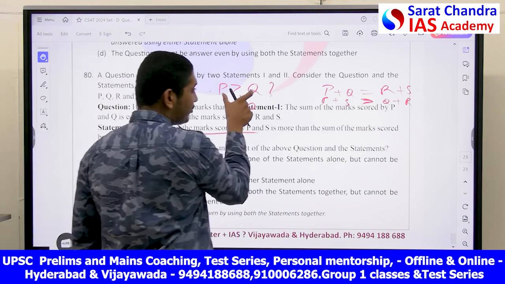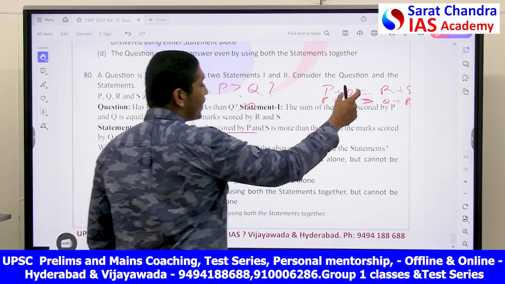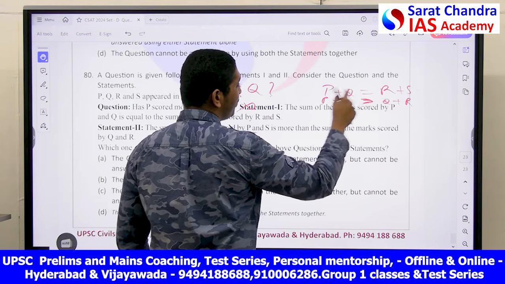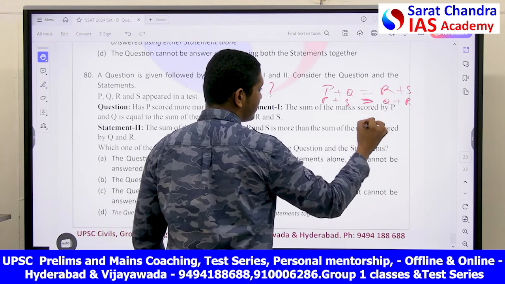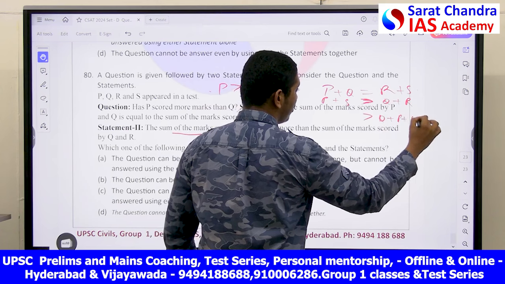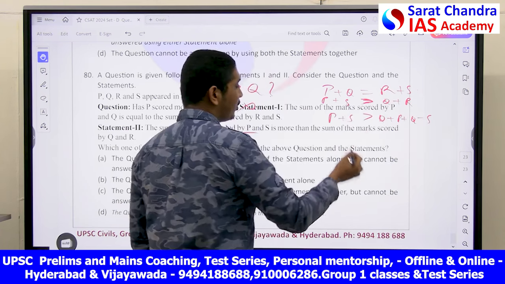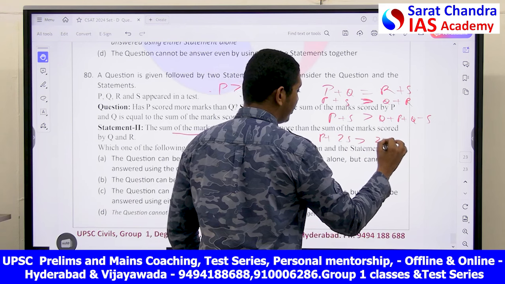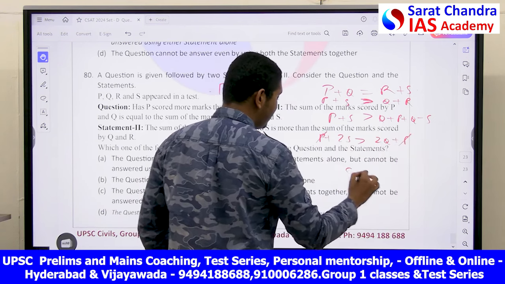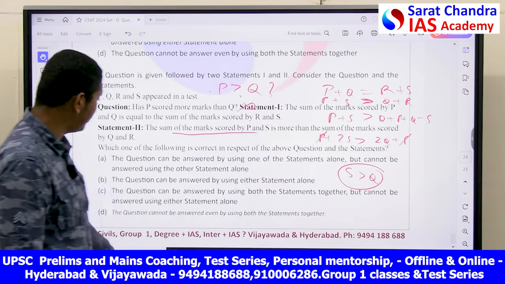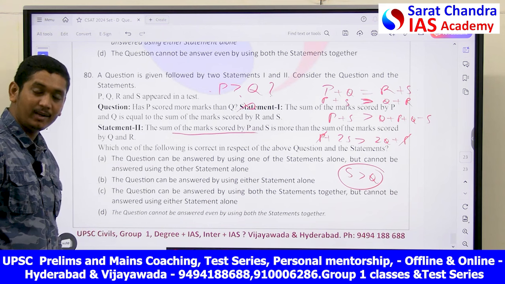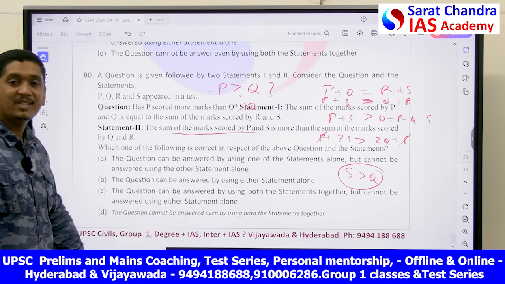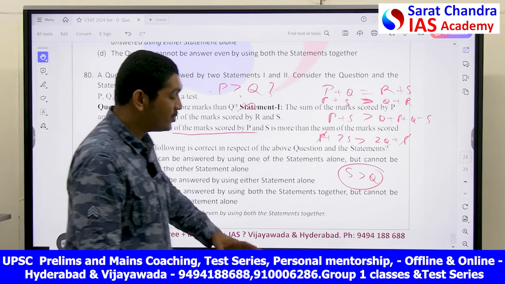But let's try to find P greater than Q. Now if I substitute R equal to P plus Q minus S, then Q plus P plus Q minus S is less than P plus S. Now if I send this S across, P plus 2S is greater than 2Q plus P. P and P cancel, S is greater than Q. I can establish S is greater than Q, but I am unable to establish P is greater than Q. So even using both of these statements, I am not able to answer this question. That's why the answer in this case is, the question cannot be answered by using the statements together.